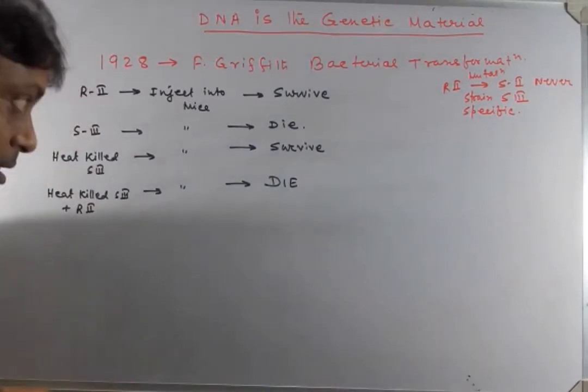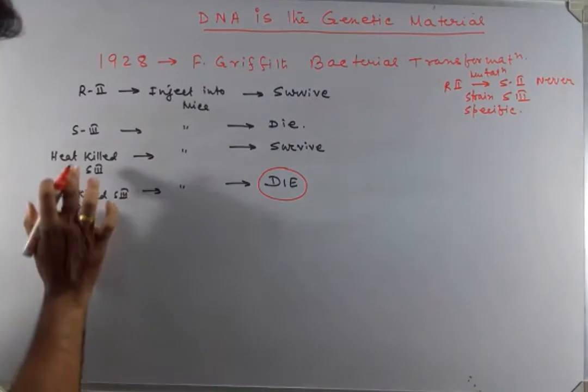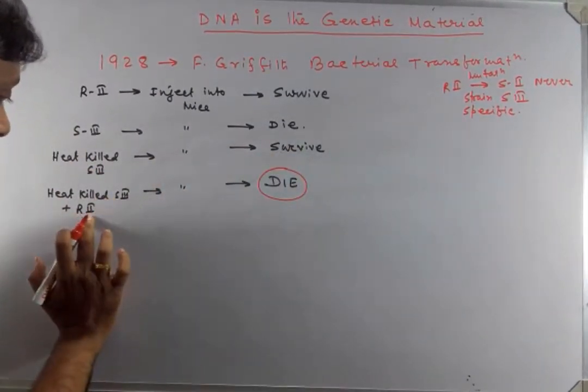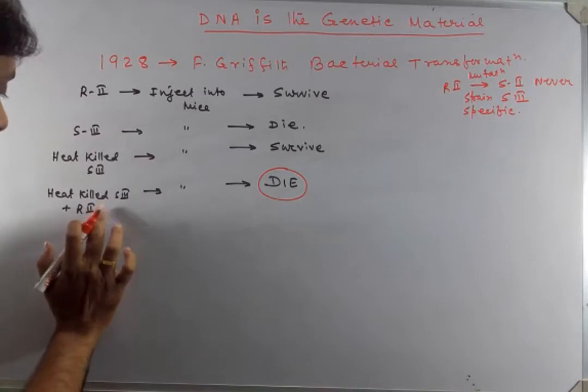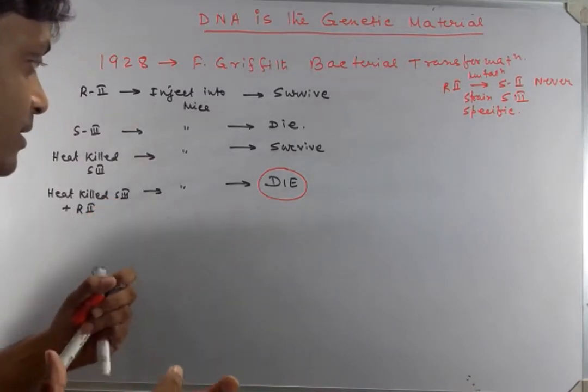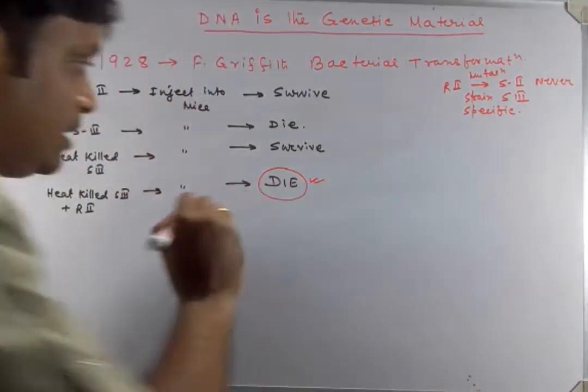Frederick Griffith was surprised: heat-killed S3 alone and R2 alone do not cause any disease, but when both strains were injected together, the mice died of the disease.